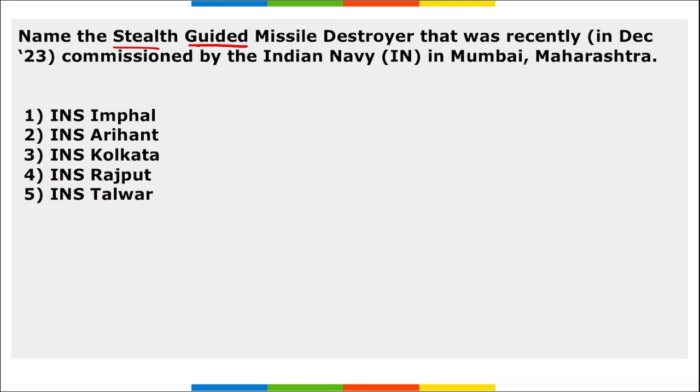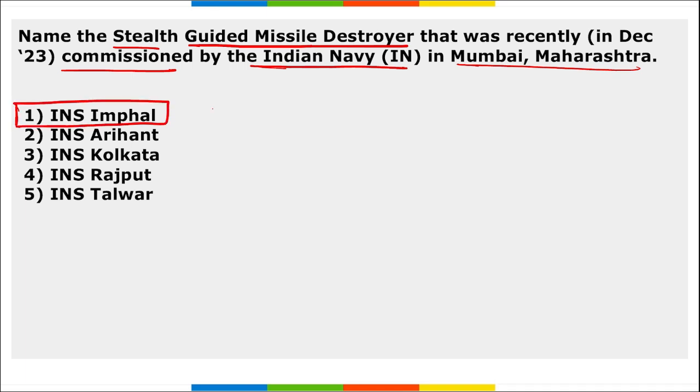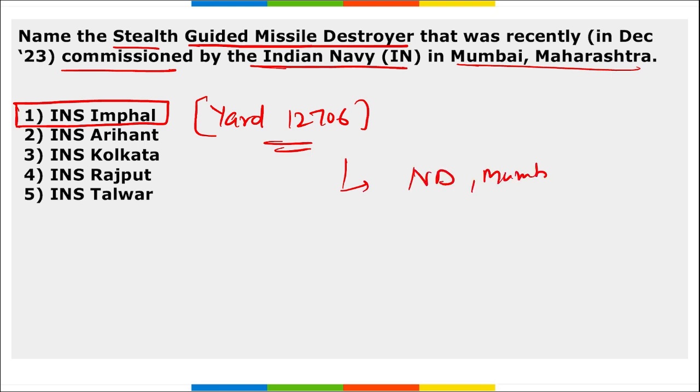Next, name the stealth guided missile destroyer that was recently commissioned by Indian Navy in Mumbai, Maharashtra. What is the name of that stealth guided missile destroyer? It is INS Imphal, right? And this is also known as Yard 12706. It was recently commissioned at Naval Dockyard in Mumbai, Maharashtra.